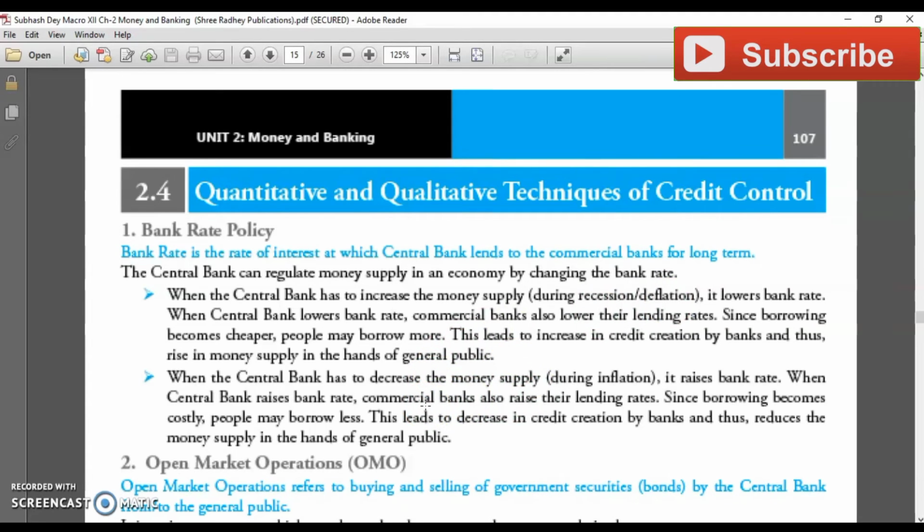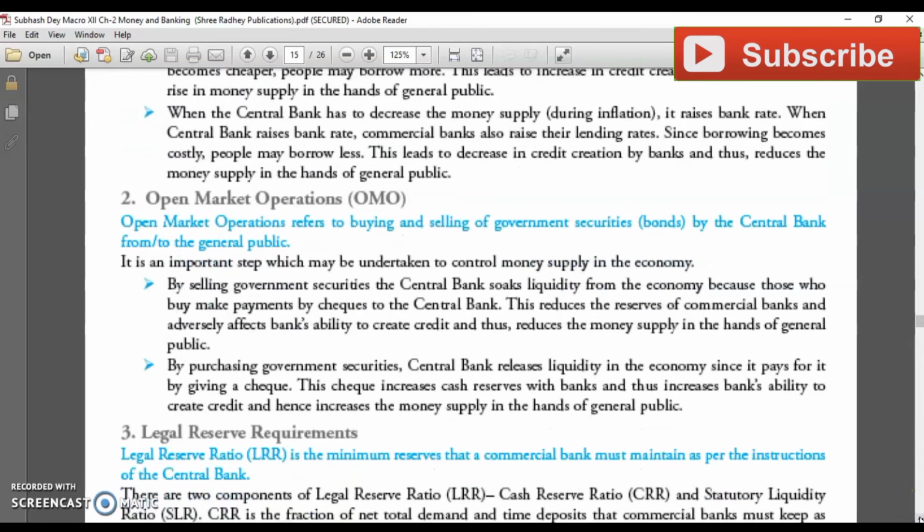Or vice versa. When the bank knows that there is inflation in the market, meaning high demand is there and prices are going up, RBI steps in to decrease the prices. For that, the money supply should be decreased. So that's why RBI raises the bank rate. I hope you understood.